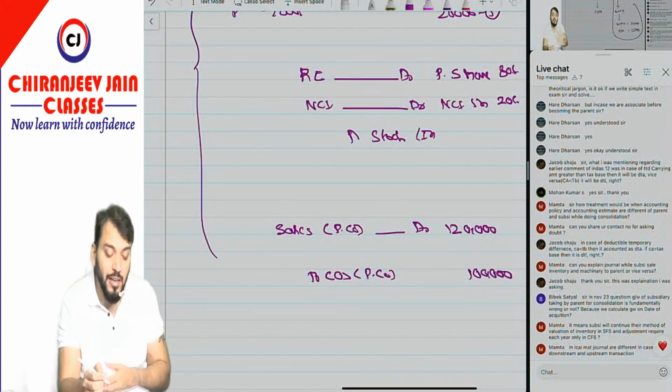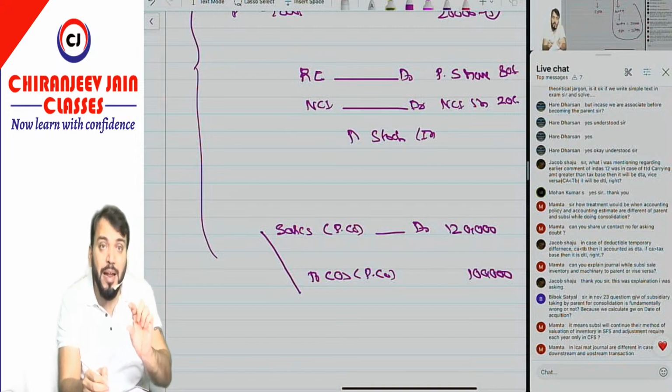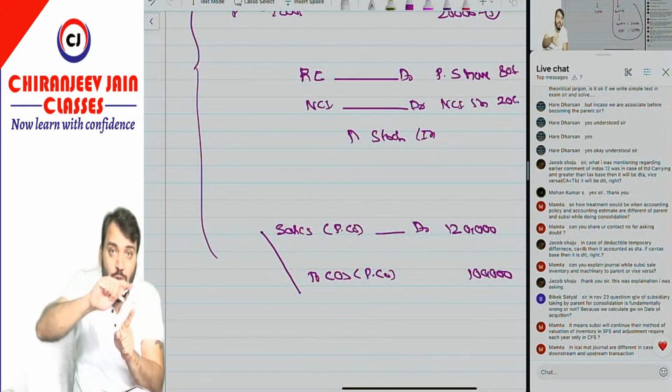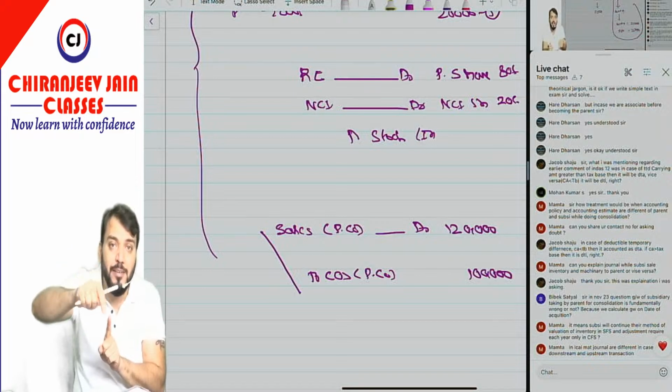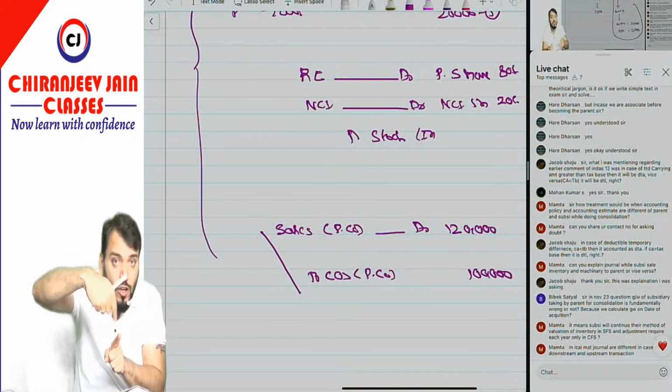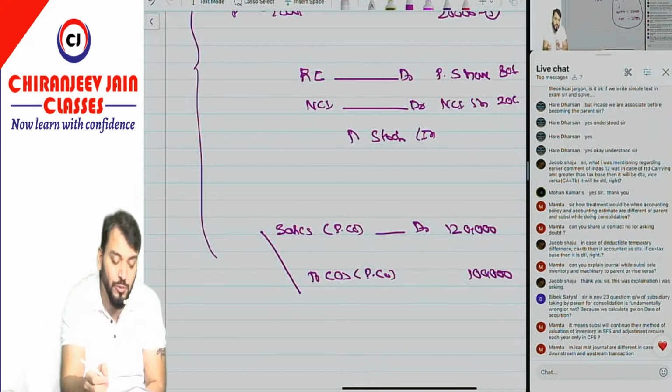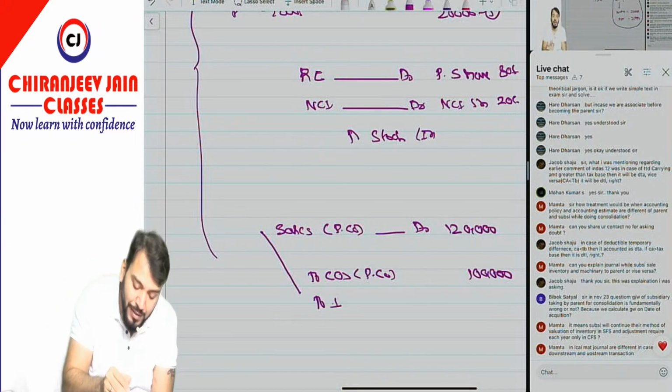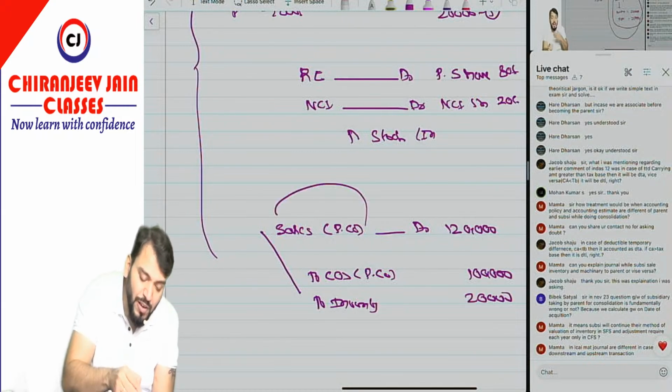Correct. That is the entry. And the net effect is the profit of the parent company, how much? 20,000. So of course in SOPL sales will be eliminated, cost of sales will be eliminated. I hope you have understood. And the difference will be what? Inventory. From inventory 20,000 will be eliminated.